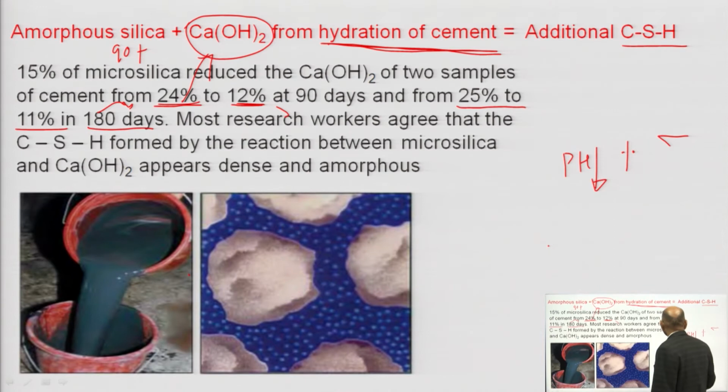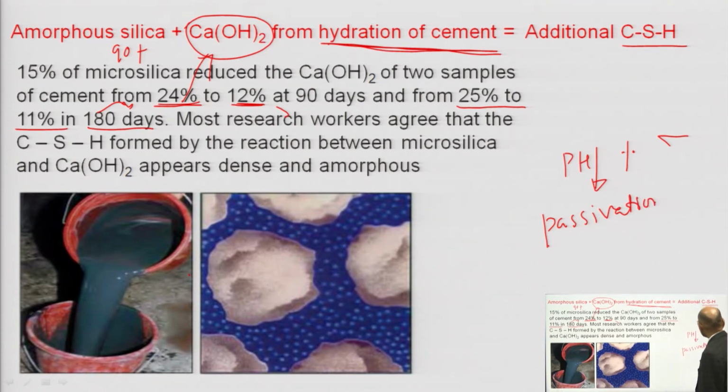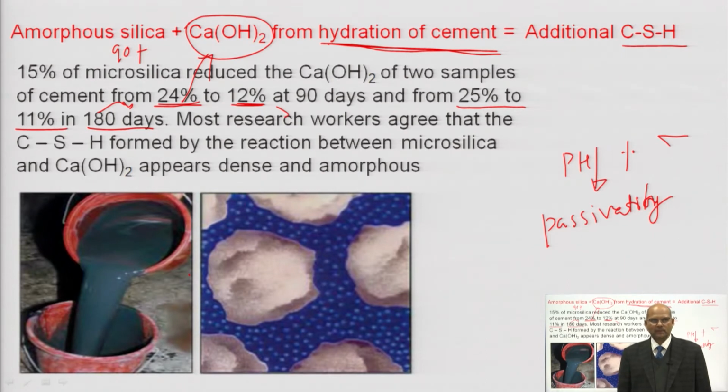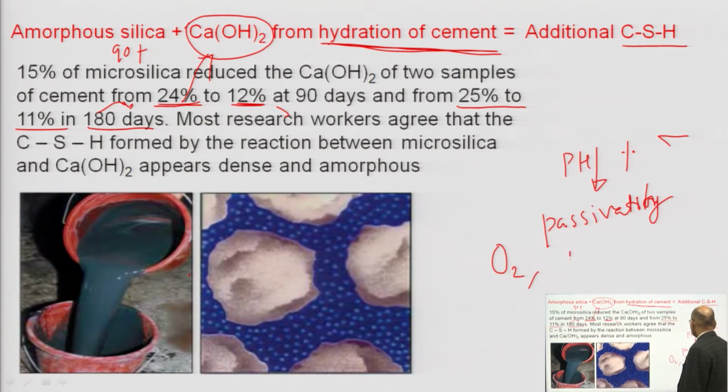That is passivity of the concrete is no more, which means it will become active against corrosion. Okay. But still, even after 6 months you are having 11%, and ingress of oxygen or ingress of moisture